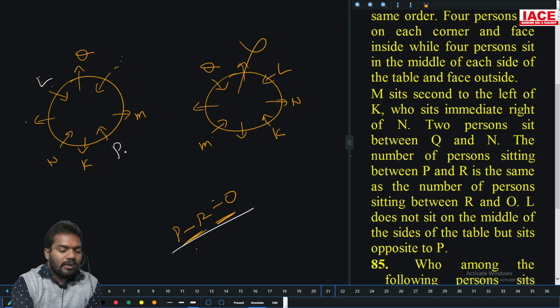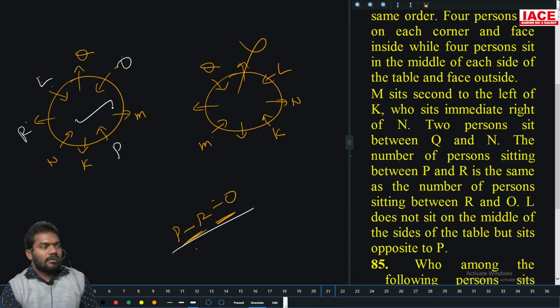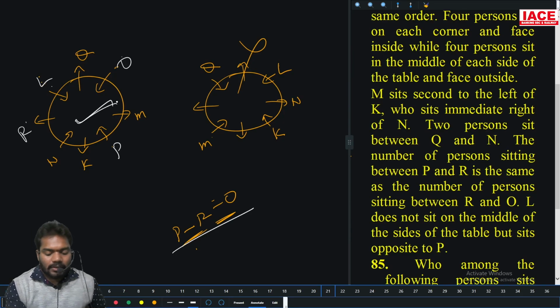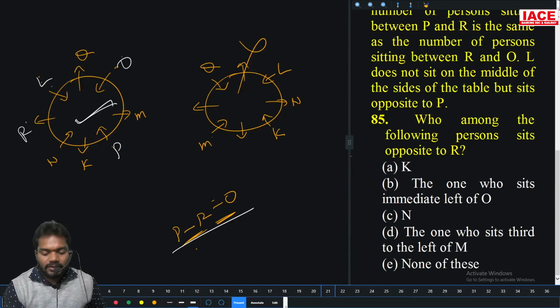P and R, 2 persons. R and O, 2 persons. That's it. P and R 2 persons and R and O 2 persons. This case only possible here. Now move on to questions.